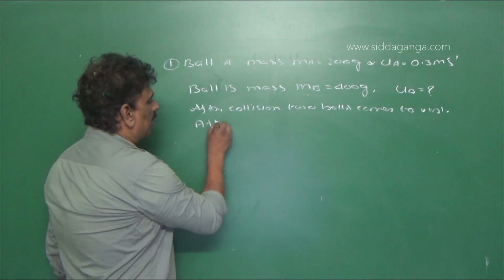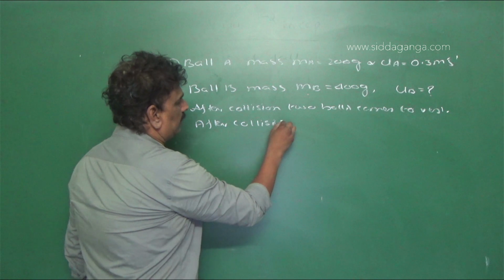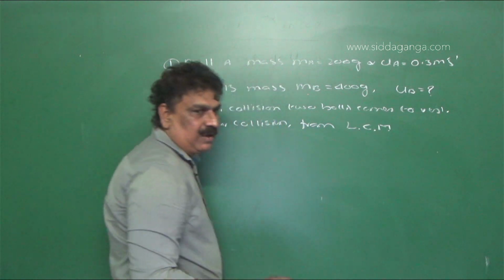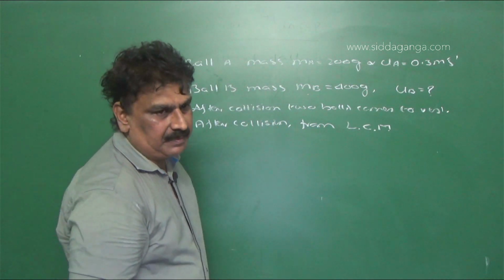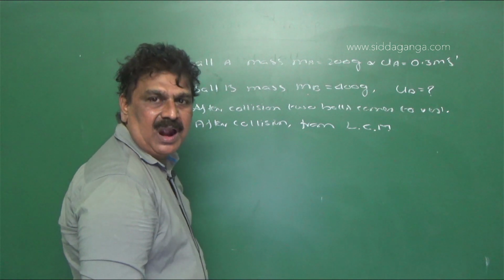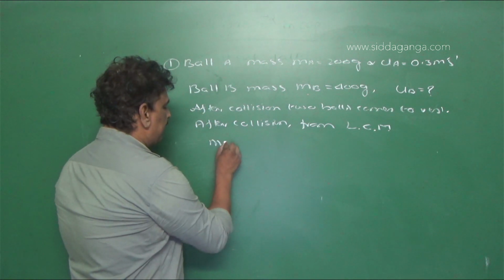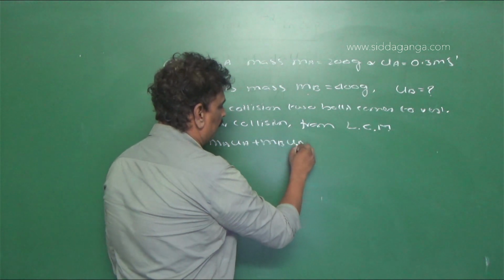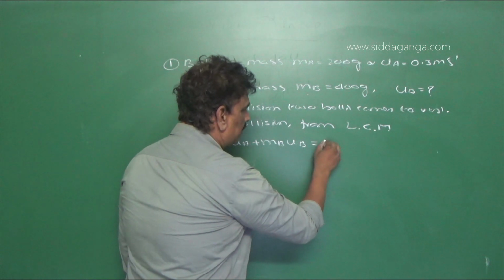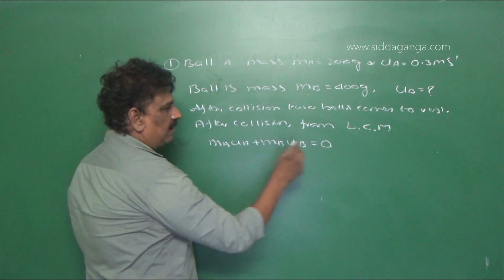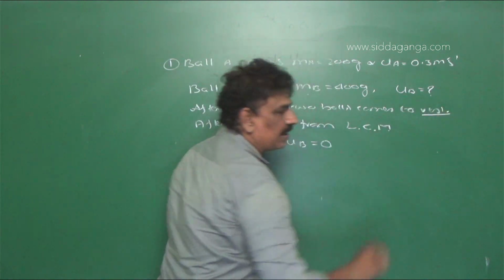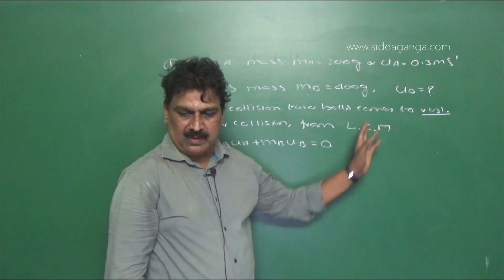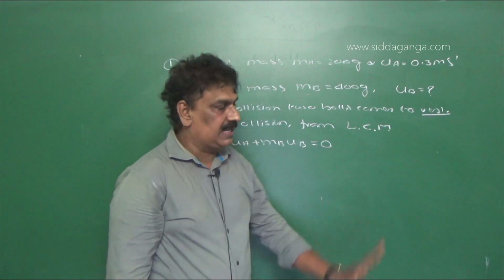Now after collision, from the law of conservation of linear momentum, the total momentum before collision is equal to total momentum after collision. That is MA UA plus MB UB is equal to 0, because right after the collision the bodies come to rest. Therefore VA is equal to 0, VB is equal to 0. Total momentum after collision is equal to 0.